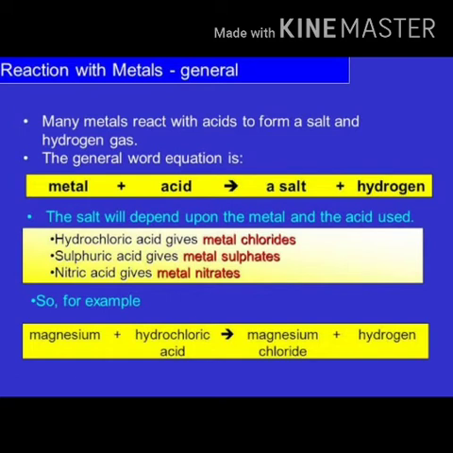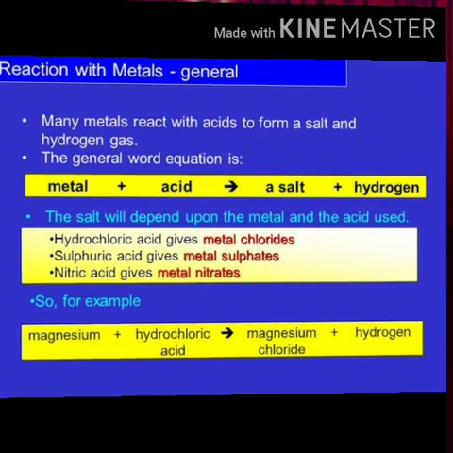How is it formed? When magnesium during its reaction with acid replaces hydrogen from the acid and takes its place, it forms magnesium chloride. So now you will be able to define salt. What is salt? Salt is a compound which is formed when metal replaces hydrogen in an acid.